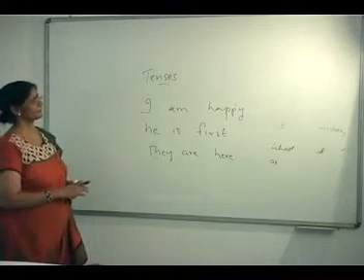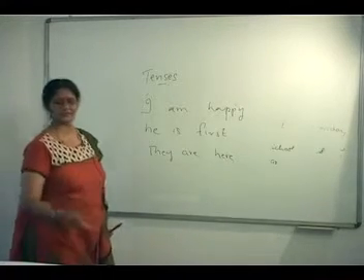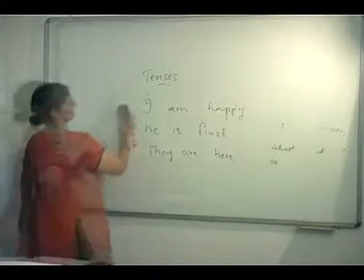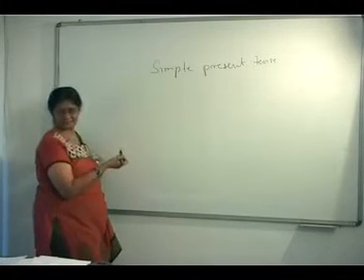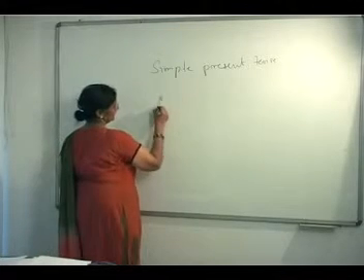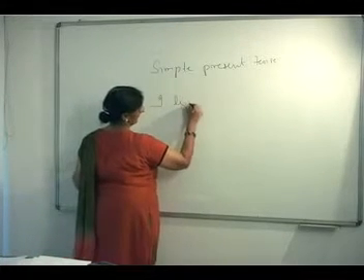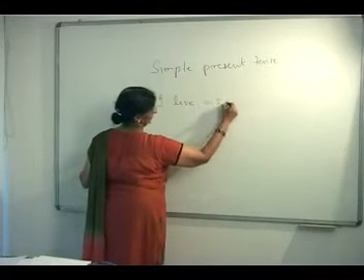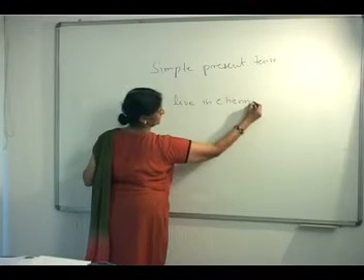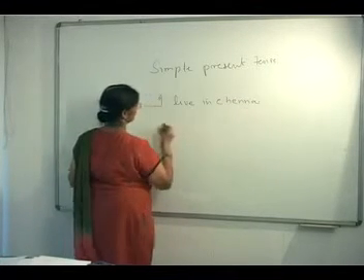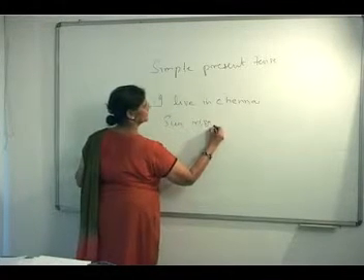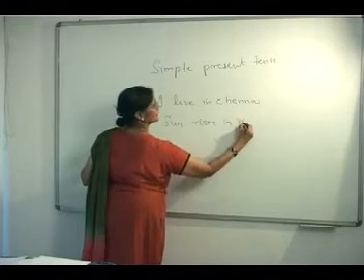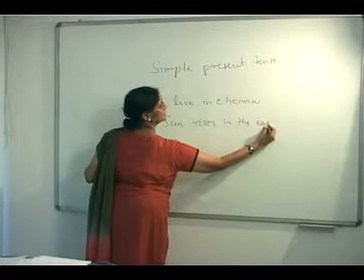Okay. Now let's see the uses of simple present tense. When do we use simple present tense? Let's see the following examples. I live in Chennai. Sun rises in the east.